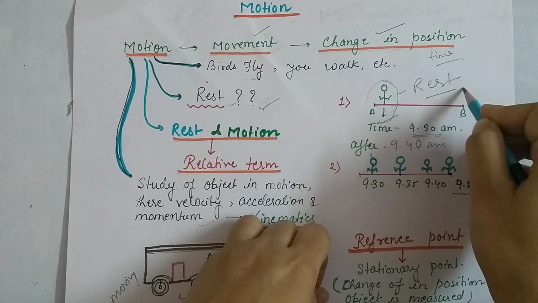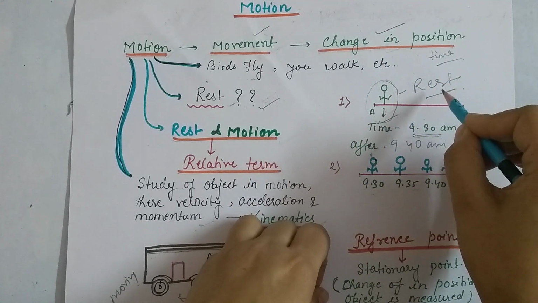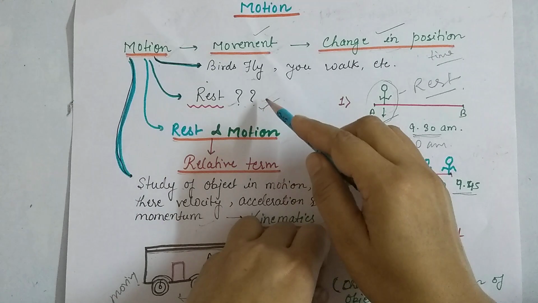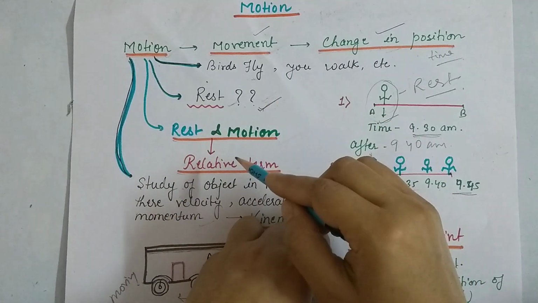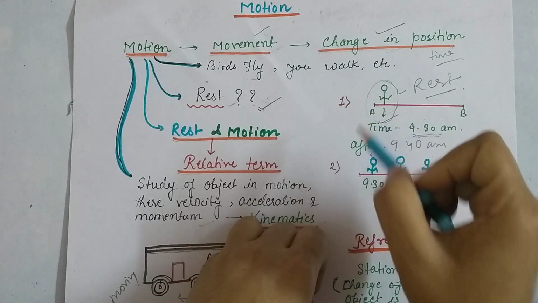It means this person does not change his position. No movement takes place, no motion takes place. Then this person is called at rest. So they are both relative terms.